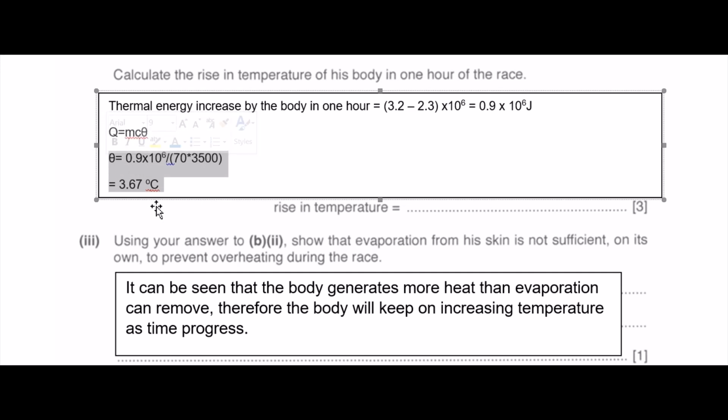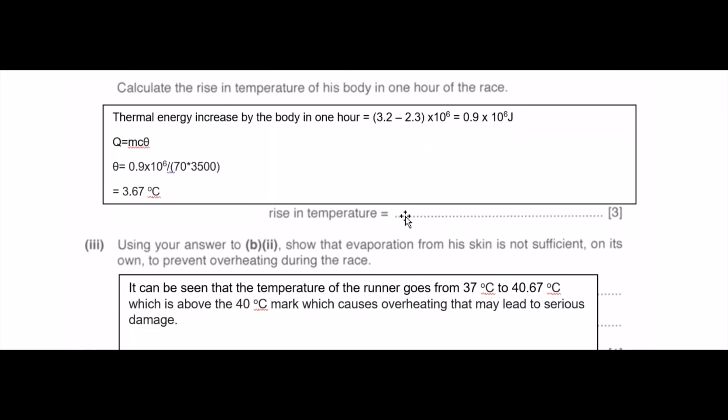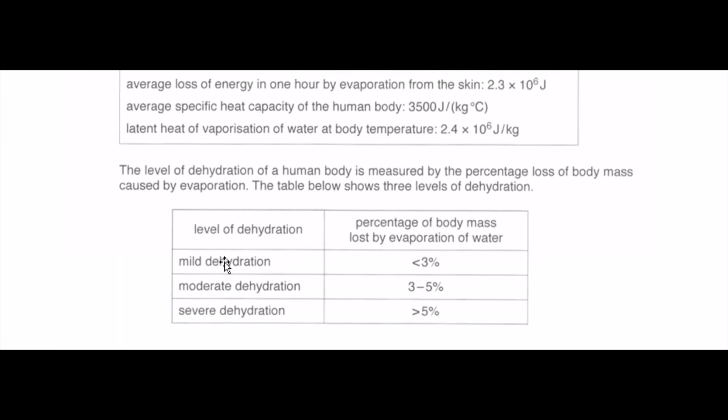Right, moving on to part 3. Okay, we'll carry on with part 3. Using your answer in B part 2, show that evaporation from the skin is not sufficient on its own to prevent overheating during the race. So somehow I need to use this temperature to show that the person overheats if only evaporation happens. So let's look at the data.